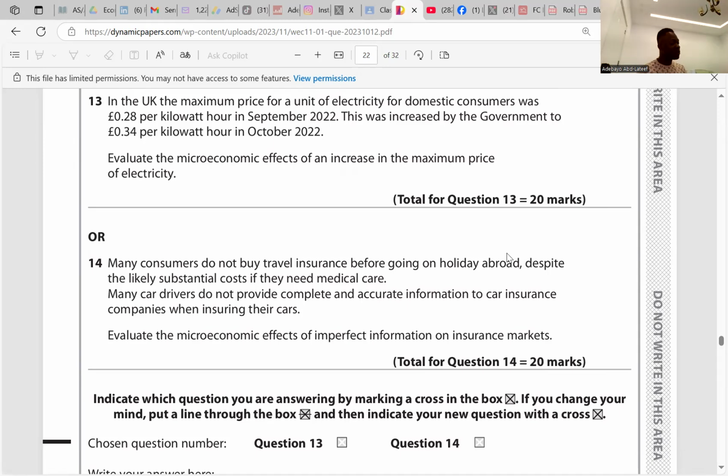The maximum price may have caused some electrical companies to shut down. However, with an increase in maximum price, fewer companies may shut down. Setting the maximum price brings about excess demand, not excess supply. That means demand will be more than supply. That's the objective of maximum price. So with an increase in maximum price, fewer companies may shut down, or a few companies might come back wanting to sell. It's still the same though, it's fine.